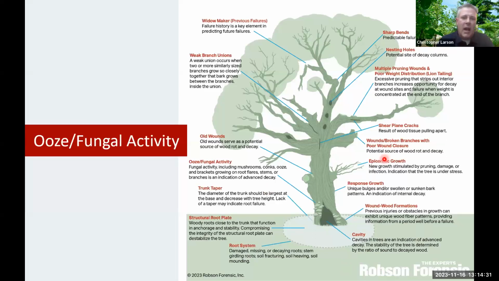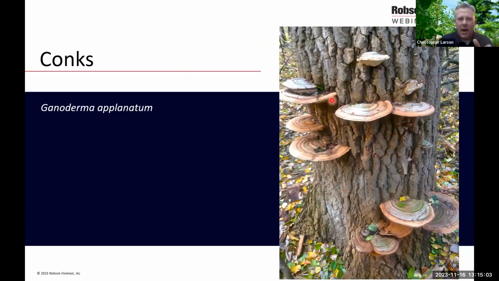And another common thing, fungal activity, ooze. This diagram is showing some fruiting bodies, and I always say fruiting bodies, and people are like, "What are you talking about?" Well, the fruiting body is a mushroom or a conk, as it's more commonly known. I do see ooze every now and then, and that indicates wounding or fermenting liquids associated with decayed wood, and that's something to note. But usually what I'm seeing is these fungal fruiting bodies. This particular fungal fruiting body is called Ganoderma applanatum, which is the artist's conk, and it's a sign of advanced decay.